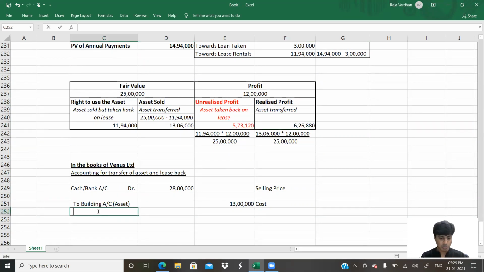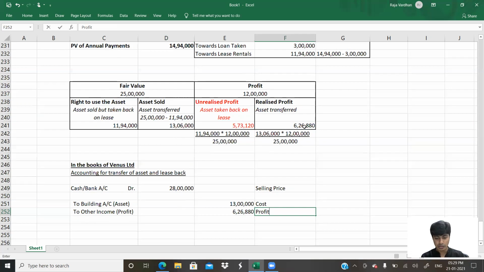Okay, so what will be the profit entry? We'll write to revenue, or you can write P&L account. Or I'll write it as other income. Profit, how much is this? This is realized profit, guys. How much is realized? 6,26,880.